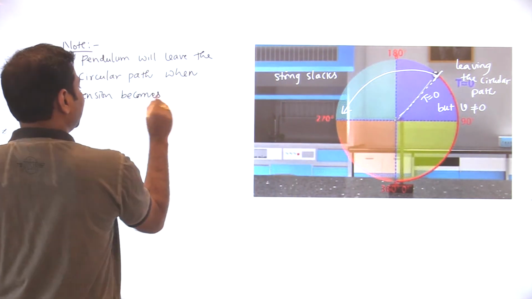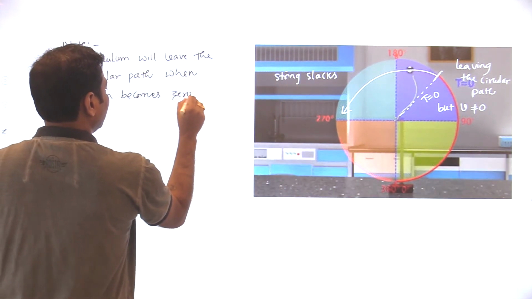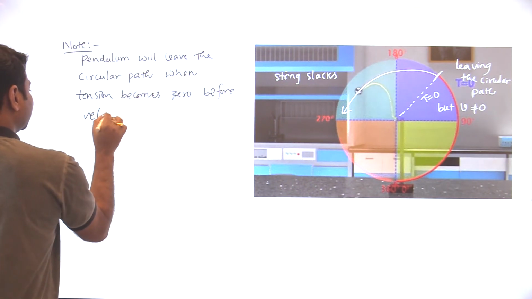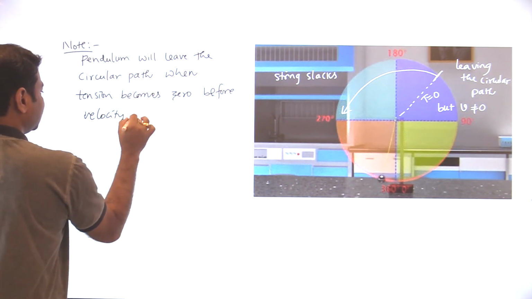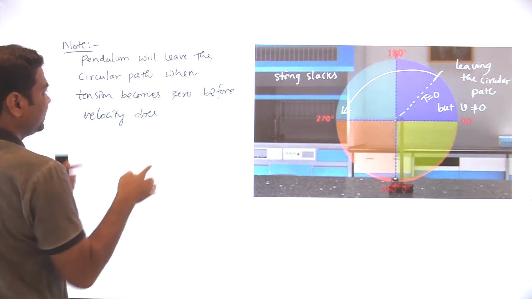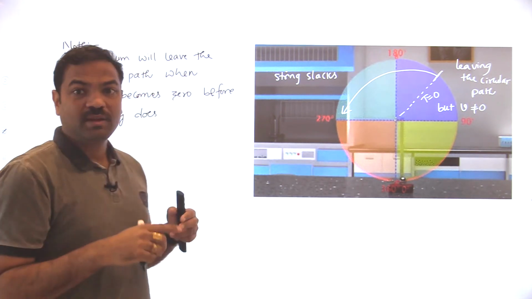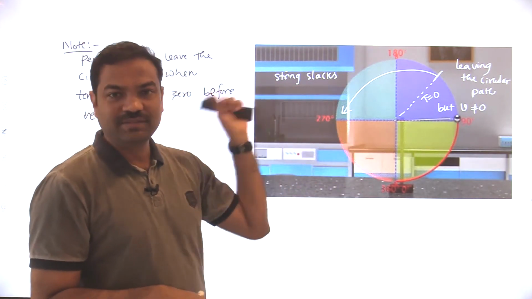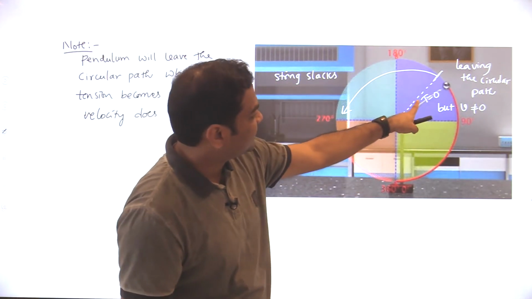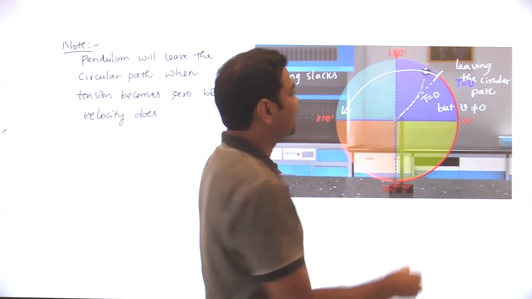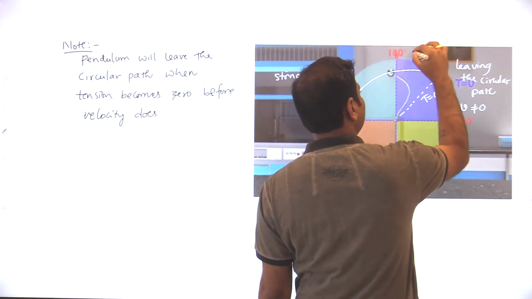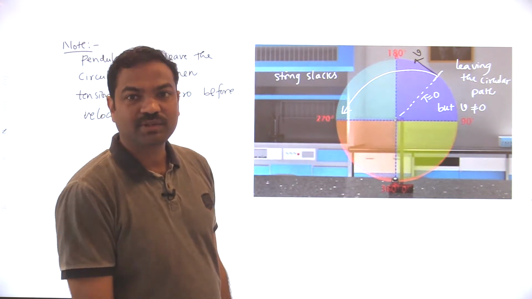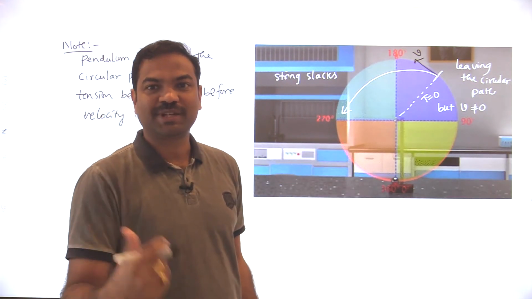So in my words, what is the meaning? When tension becomes 0 before velocity becomes 0, then it will leave the circular path. Here tension is becoming 0, but not velocity. Velocity is there, and this is the velocity direction. Because of that velocity direction, it is going in a curved path. You can say a parabolic path, you can say the projectile path.